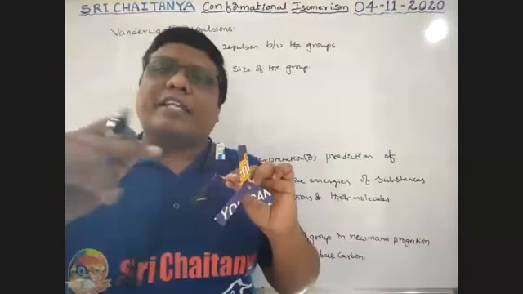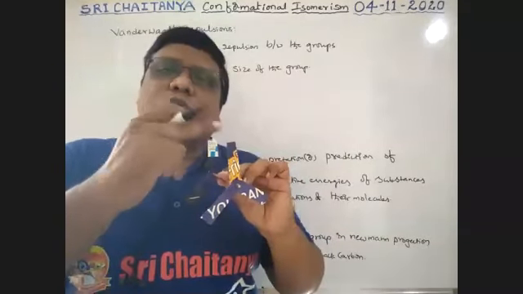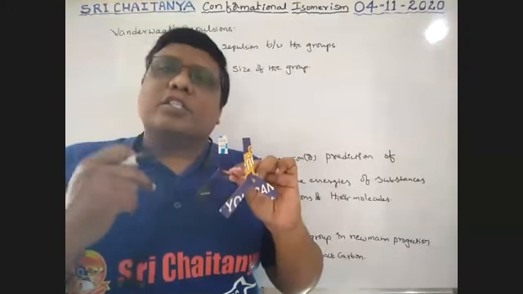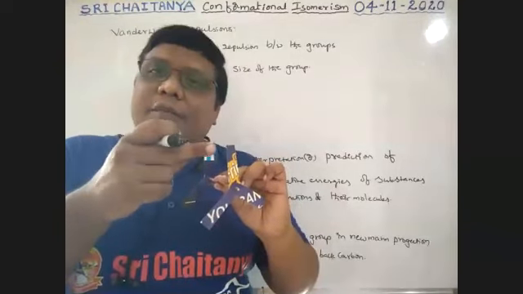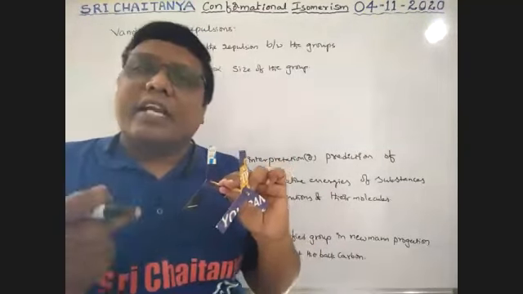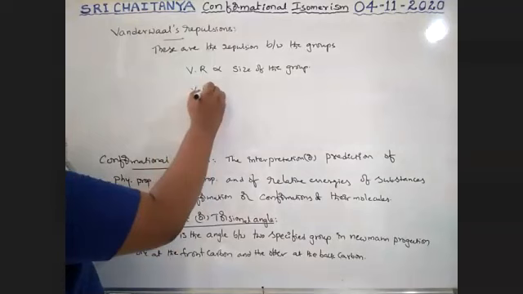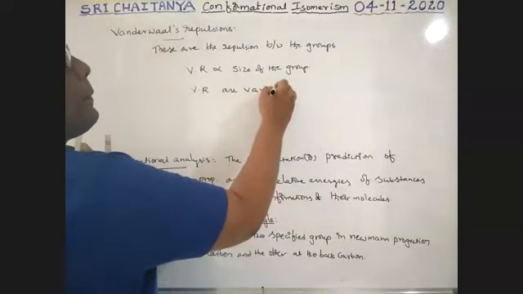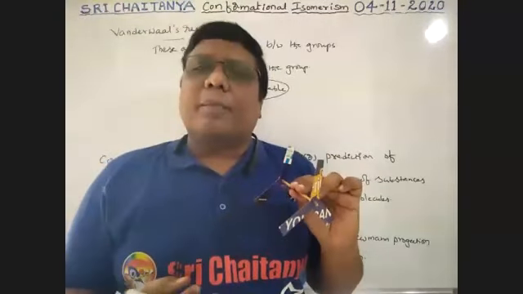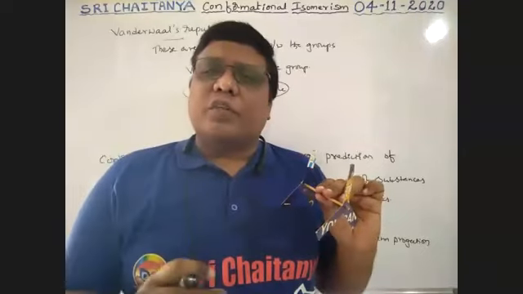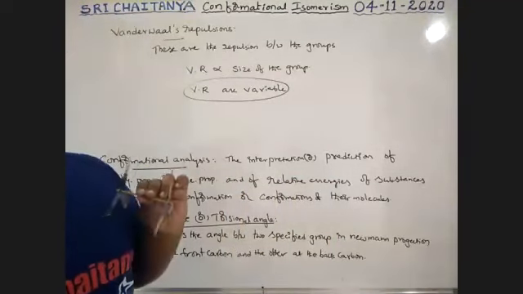One group, yes, I will explain. Karthik, please wait. So one group from the front carbon, one group from the back carbon. Between these two groups, repulsions are possible. As the size of the group increases, the distance between these two groups decreases and repulsions increase. That's why van der Waals repulsions are directly proportional to the size of the group, and they are variable. From group to group, the van der Waals repulsions change. So a small group has lower van der Waals repulsions, and a big size group has high van der Waals repulsions.